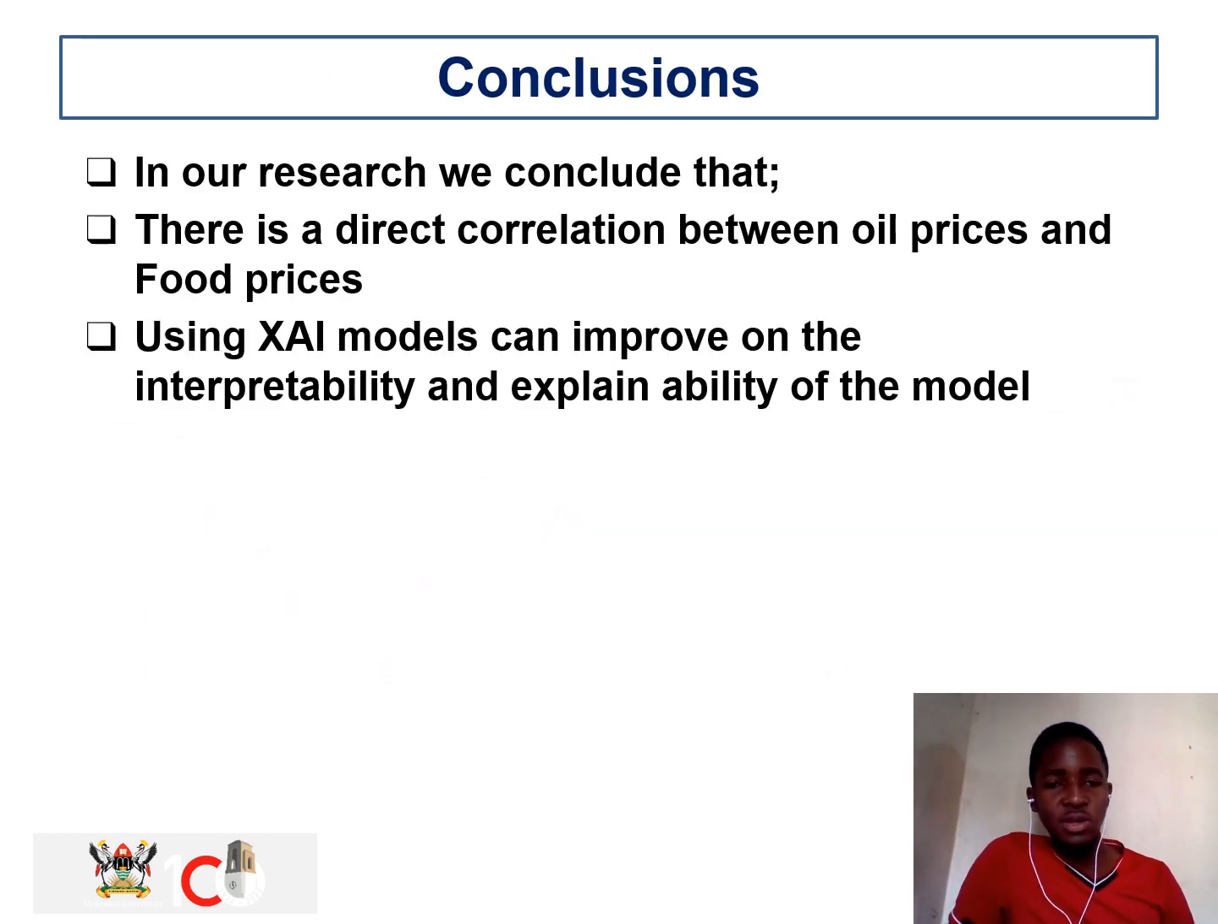In our conclusion, we conclude that there is a direct correlation between oil prices and food prices: an increase or decrease in oil prices will have an immediate effect on food prices. Also, using explainable AI models can improve the interpretability and explainability of the model, as explained earlier in the methodology. We want our model to be able to explain to users how it was processed and how it arrived at its results.